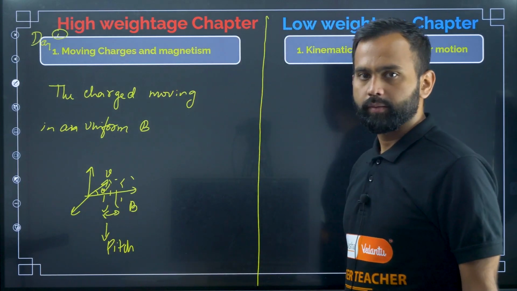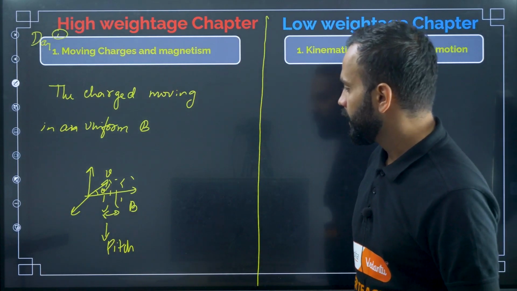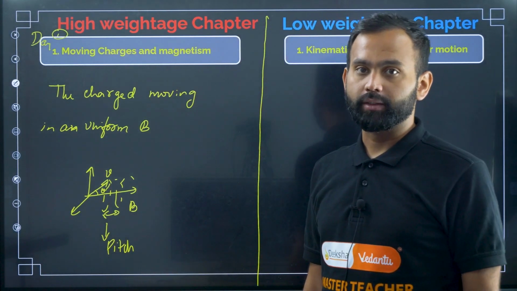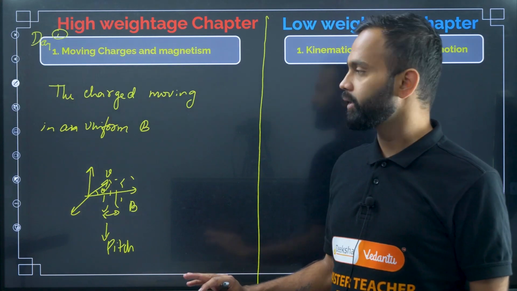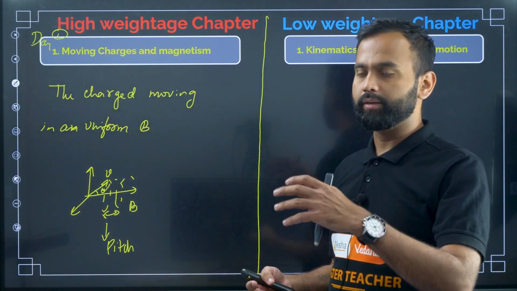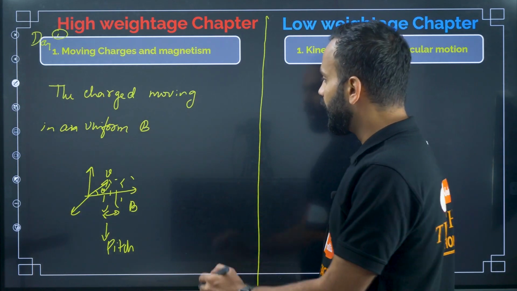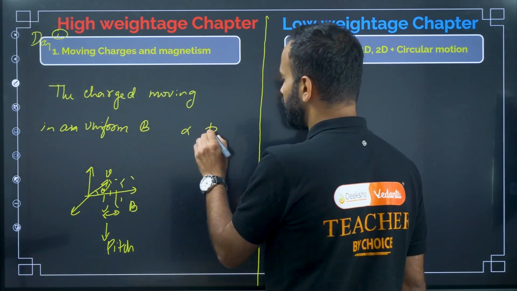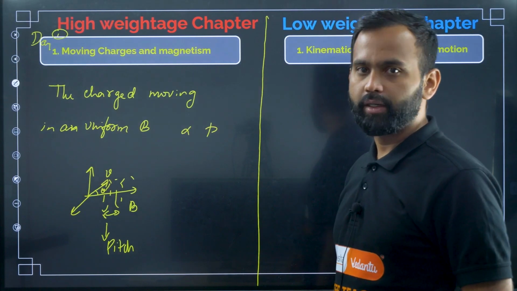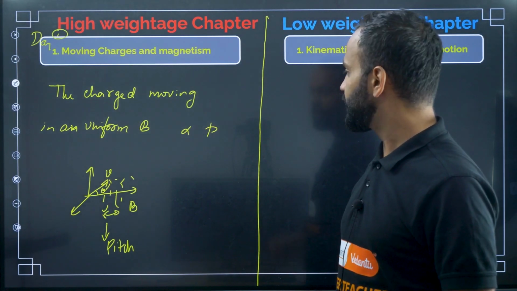Okay, understood? And what kind of question are they going to ask? Mainly they are going to ask questions based on finding the radius of the circular path, right? Suppose an alpha particle and a proton enter into a uniform magnetic field with the same momentum.